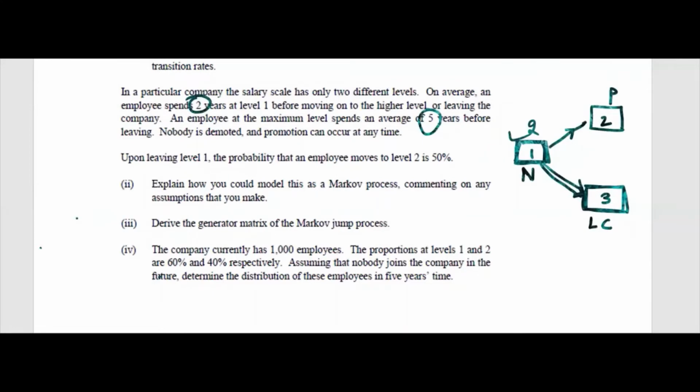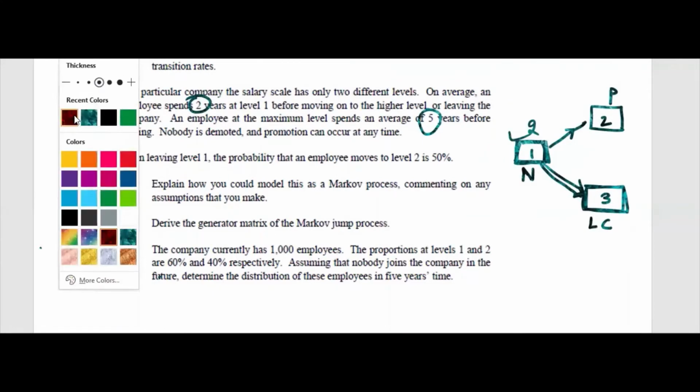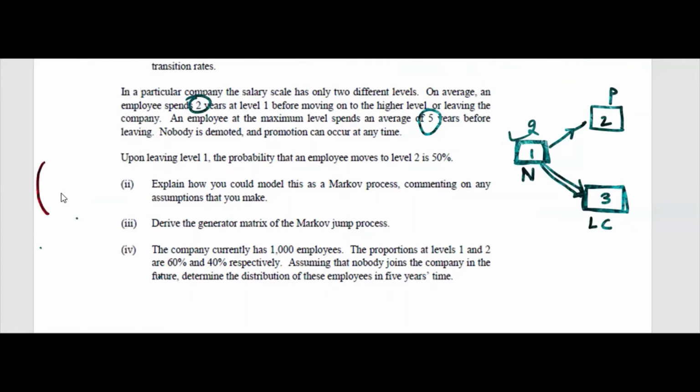This is our generator matrix. Zero, zero, zero, I remember. And this was 0.25, this was 0.25, this was minus 0.5, 0, minus 0.20, 0.20, if I am not wrong.